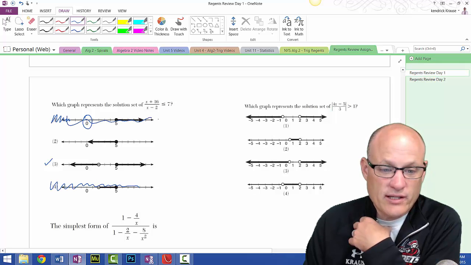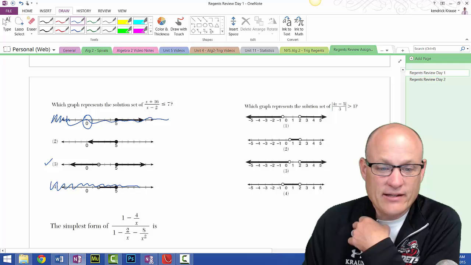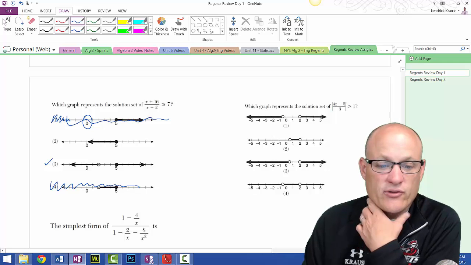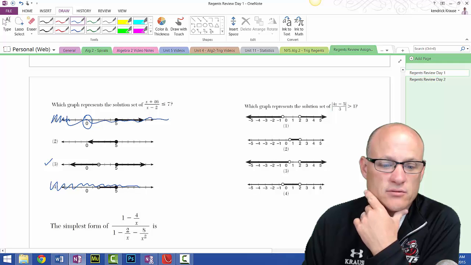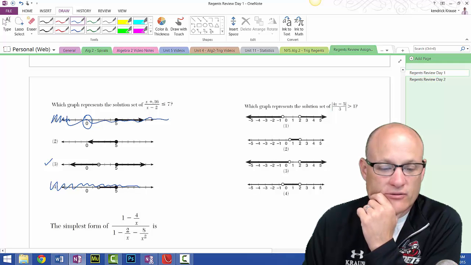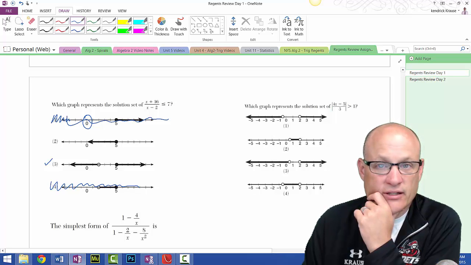So now I want to test a number that this one doesn't have, like 10. 10 plus 26. Well, I'll test 5. I don't know. Let's just see if 5 should work. 5 plus 16 is 21 over 3. That's 7.